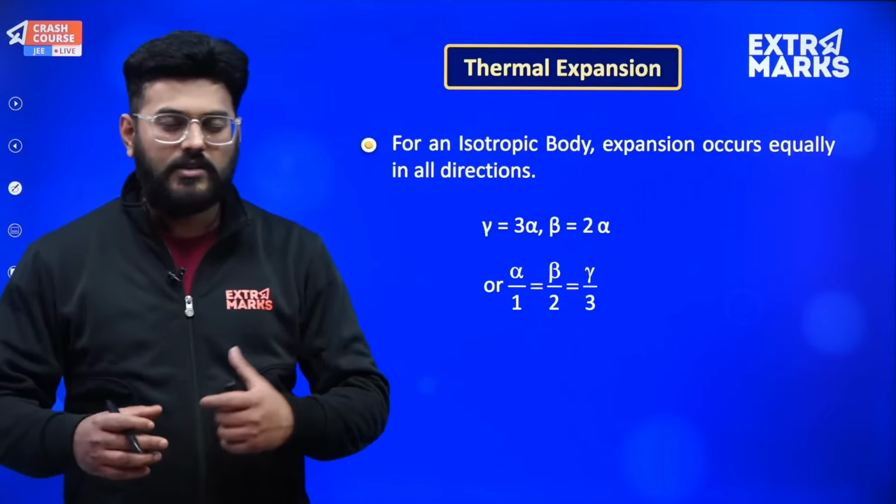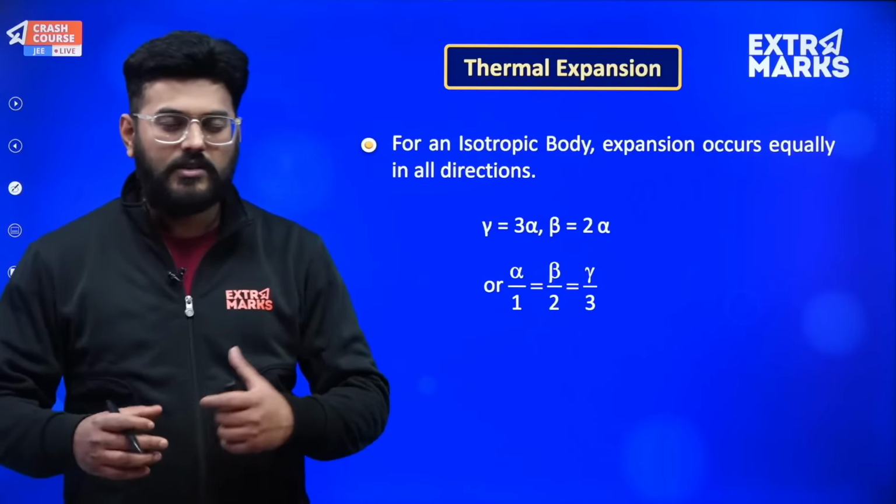Just keep this in mind, because I've noticed a question based on this, which was discussed in one of the webinars as well. The question asked to find the coefficient of volumetric expansion, and the data given could only give the result of linear expansion, so we had to remember this formula.